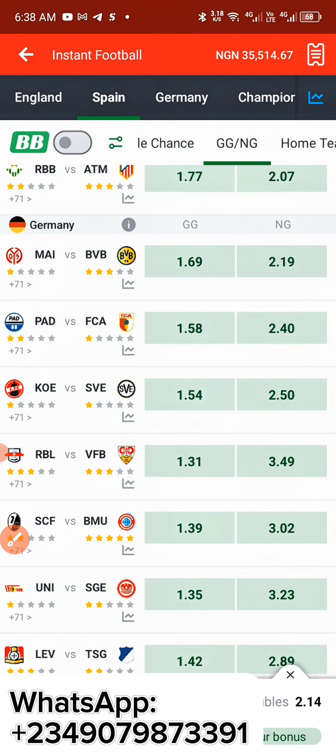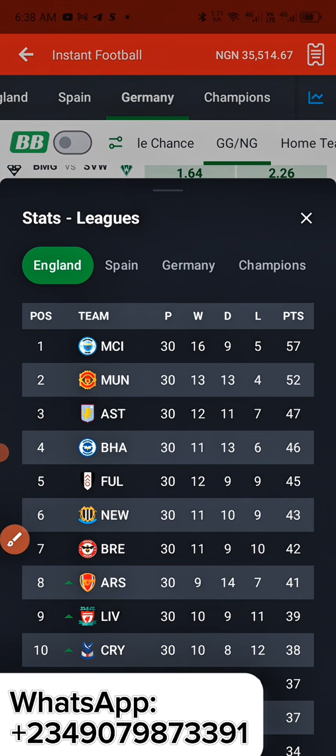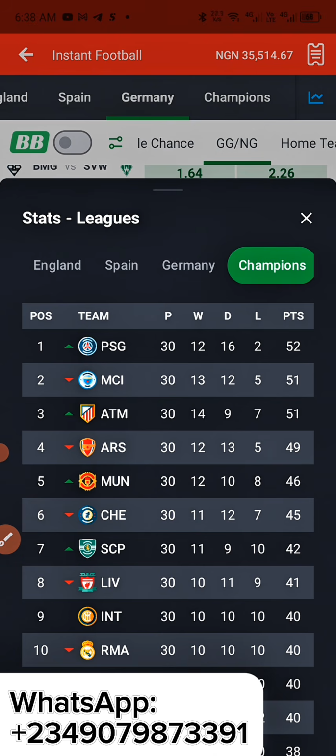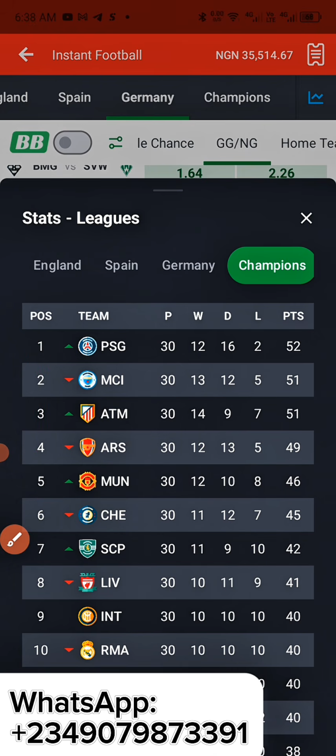And then we're going to go over to the Champions League section and check if Man U or Bayern Munich. I think we saw Man U and Bayern Munich last time. So we're going to check if any of these is among the top 5 teams. So let's go and check there in the Champions League section, Man U or Bayern Munich. Man U is among, as you can see. So we're going to keep this one with us. You get my point? So that's a very good one.